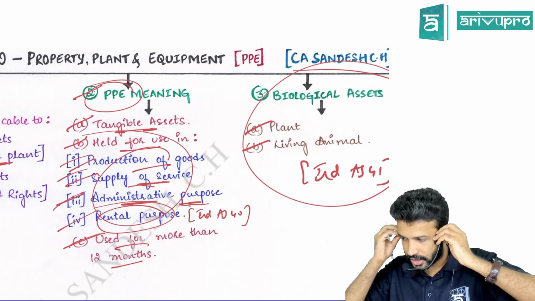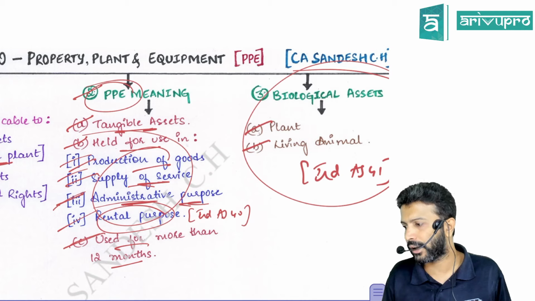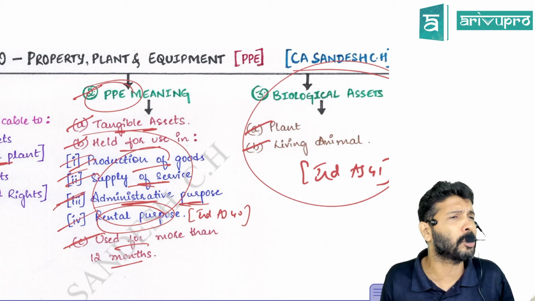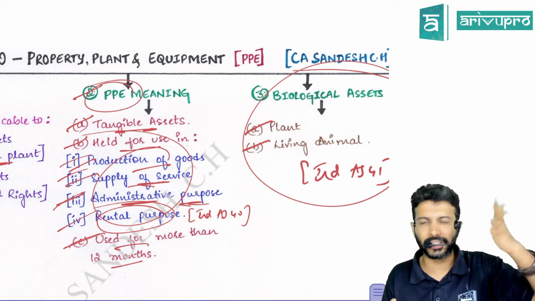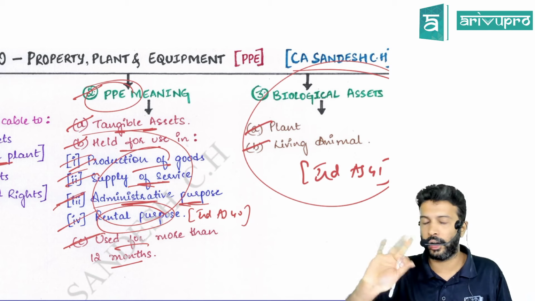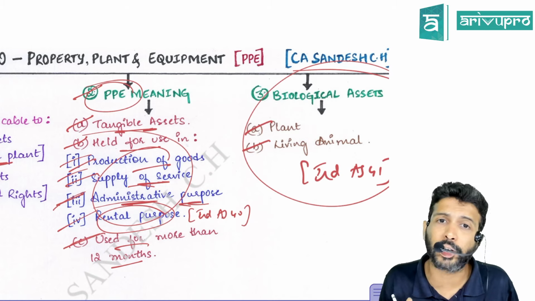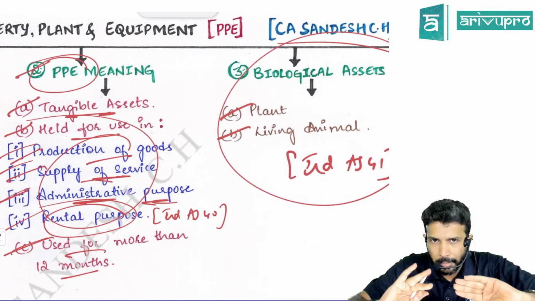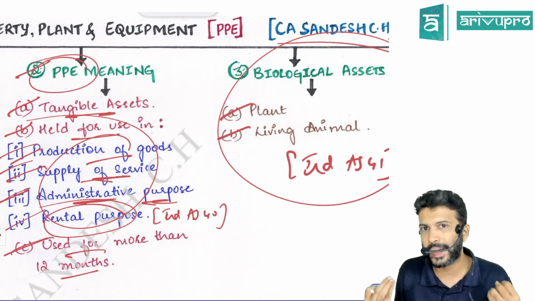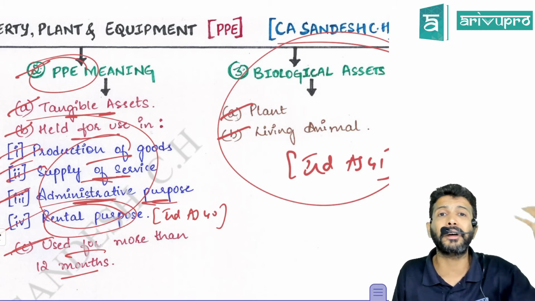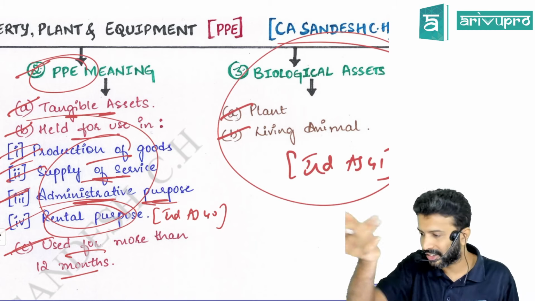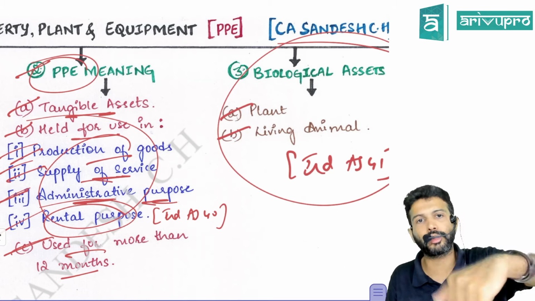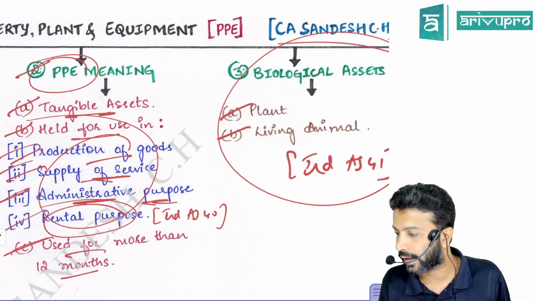Now, suppose a real estate person is buying and selling land. Is that land a fixed asset for him, or does it become goods? Then it becomes his inventory. You cannot treat it as a fixed asset. You will have to apply Accounting Standard 2 and treat it as inventory. Rental purpose means those fixed assets which have been let out, like a building. You have a spare building, you have let it out and are earning rental income from it. So that rental building also comes under the scope of Accounting Standard 10.